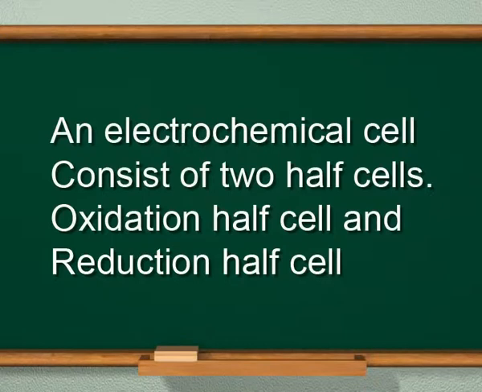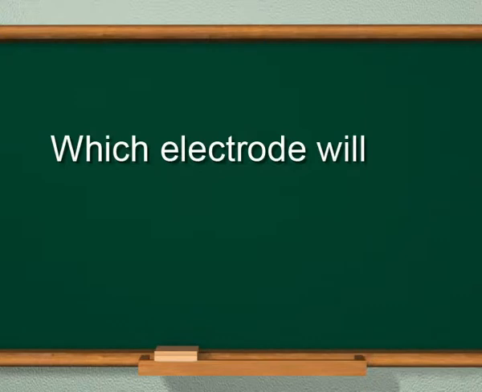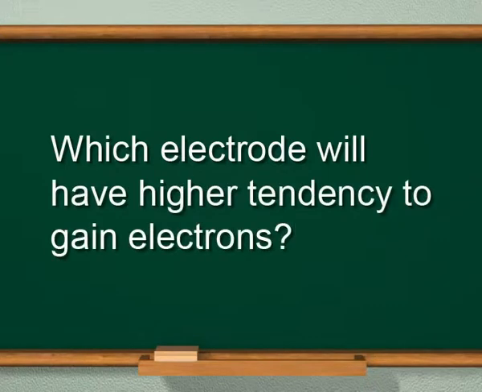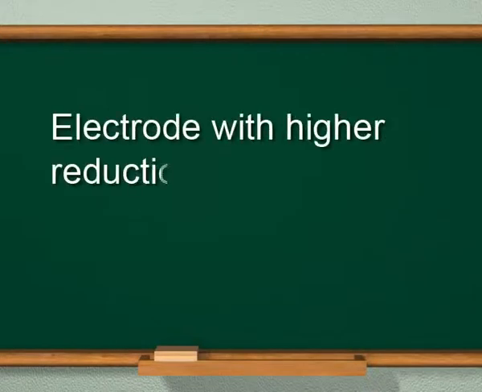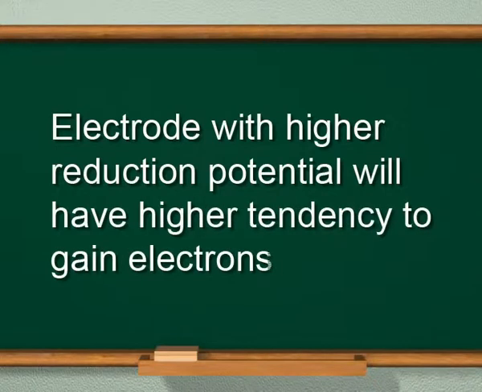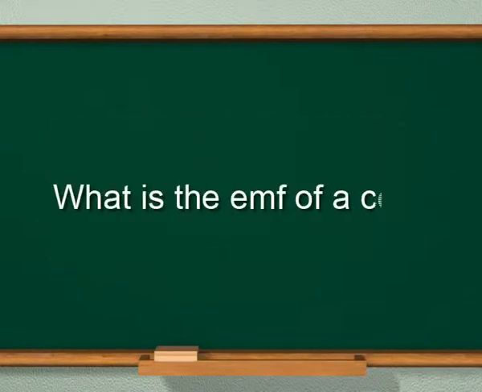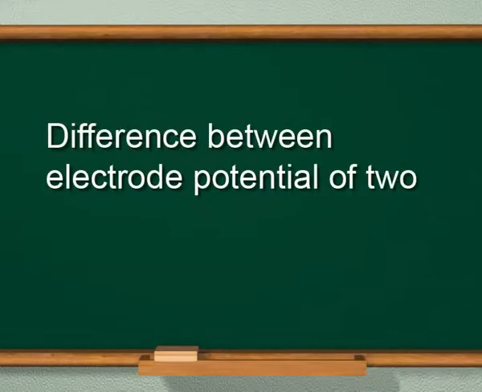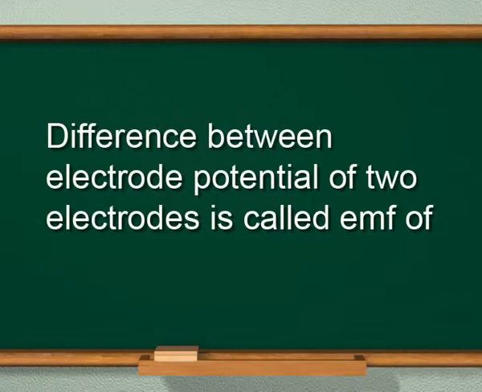The next question is, which electrode will have higher tendency to gain electrons? And the solution is, electrode with higher reduction potential will have higher tendency to gain electrons. The next one is, what is the EMF of a cell? And the answer is, difference between electrode potential of 2 electrodes is called EMF of a cell.